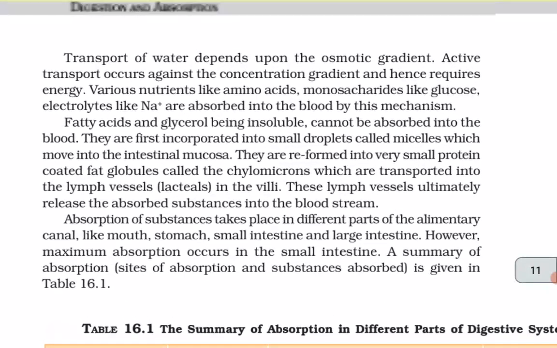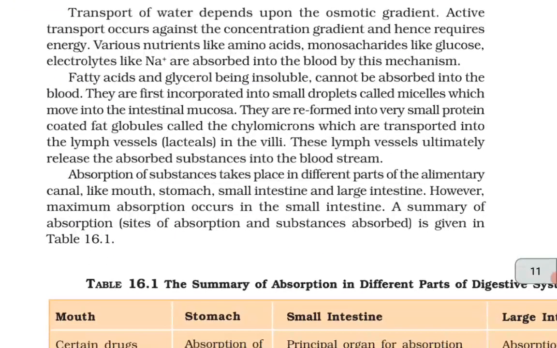Transport of water depends upon the osmotic gradient. Active transport occurs against the concentration gradient and hence requires energy. Various nutrients like amino acids, monosaccharides like glucose, and electrolytes like Na+ are absorbed into the blood by this mechanism. Fatty acids and glycerol, being insoluble, cannot be absorbed into the blood.